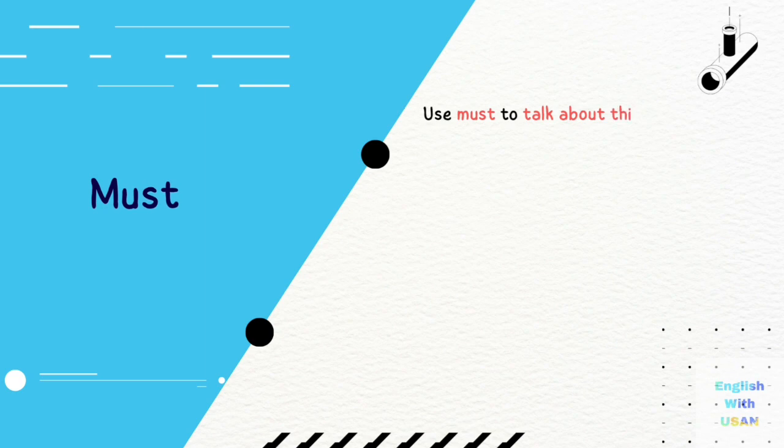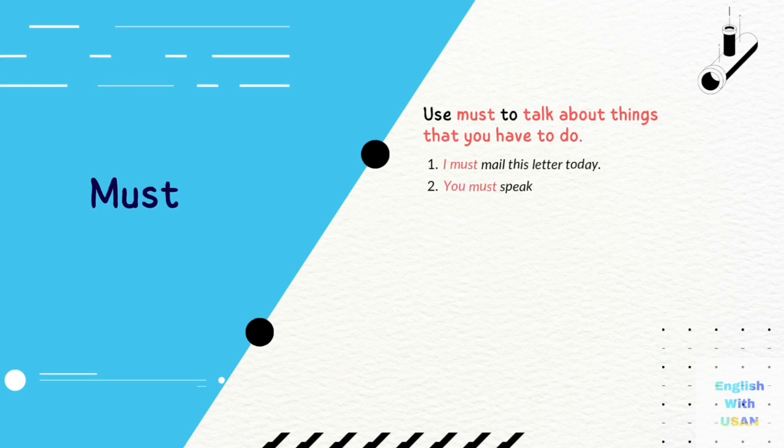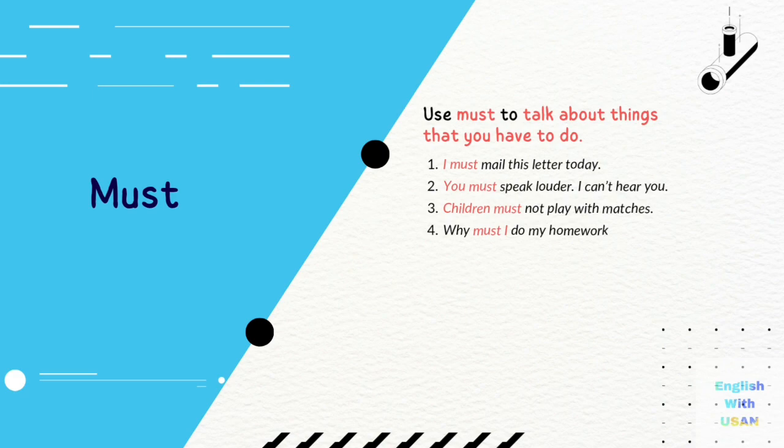Must. Use must to talk about things that you have to do. For example, I must mail this letter today. You must speak louder. I can't hear you. Children must not play with matches. Why must I do my homework tonight?